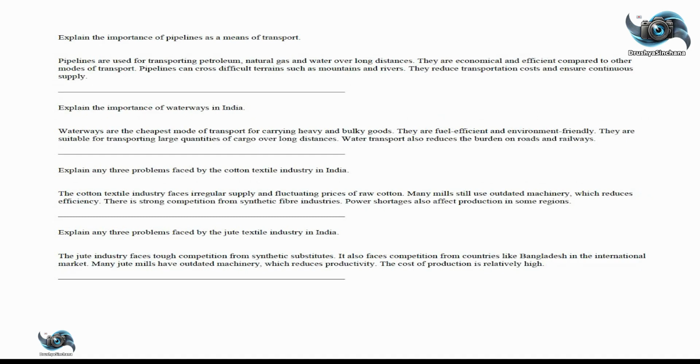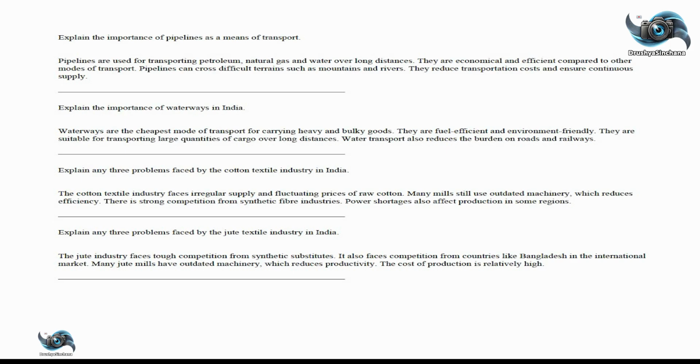Explain the importance of pipelines as a means of transport. Pipelines are used for transporting petroleum, natural gas, and water over long distances. They are economical and efficient compared to other modes of transport. Pipelines can cross difficult terrains such as mountains and rivers. They reduce transportation costs and ensure continuous supply.